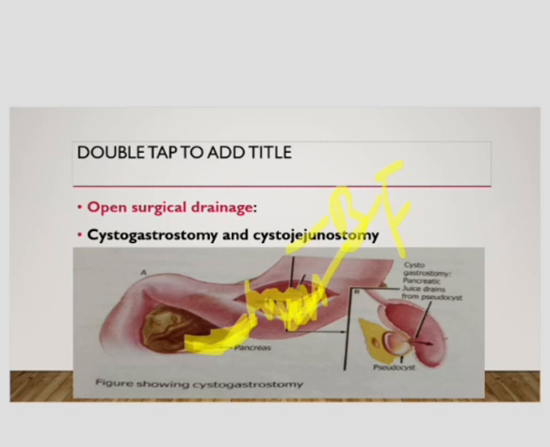And in open cystojejunostomy we also make a hole between the jejunum and the cyst, and in this way the cyst drains. Suppose this is the duodenum, the part of the small intestine. We make a hole in the jejunum and the cyst drains into the jejunum. This is called cystojejunostomy.